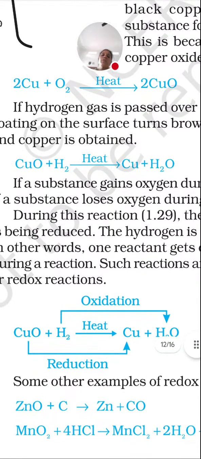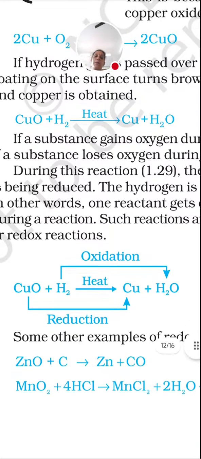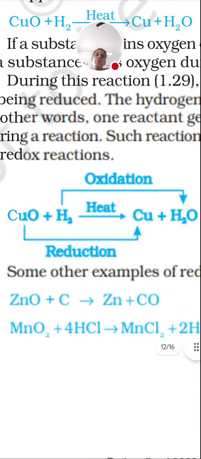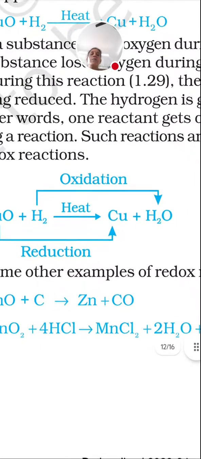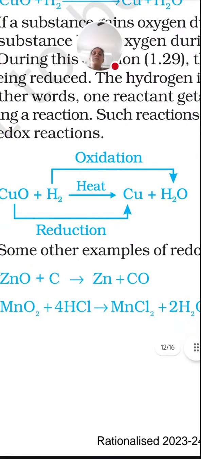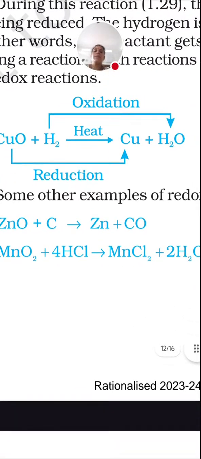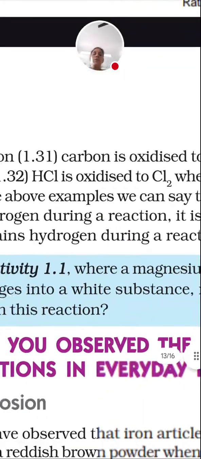And sometimes in reactions we find that both oxidation and reduction take place simultaneously. So you can see copper oxide is reacting with hydrogen to form copper plus water. Here, from copper oxide, oxygen is removed. Copper oxide changed to copper, which is reduction because oxygen is removed, and oxygen is added to hydrogen, so it is getting converted to water. Oxidation has taken place. So like that, a few examples you can practice. Both the definitions are important.